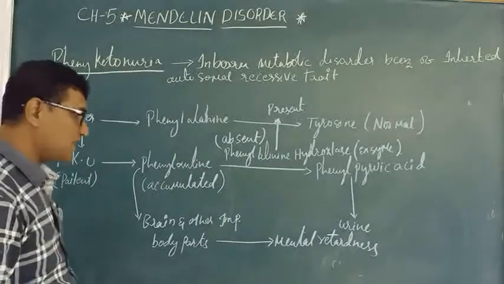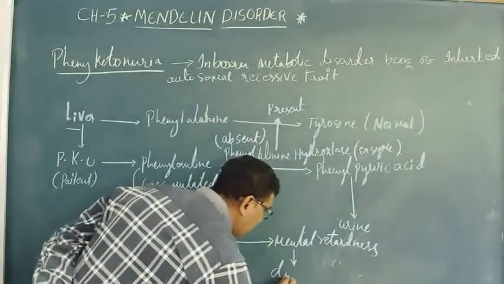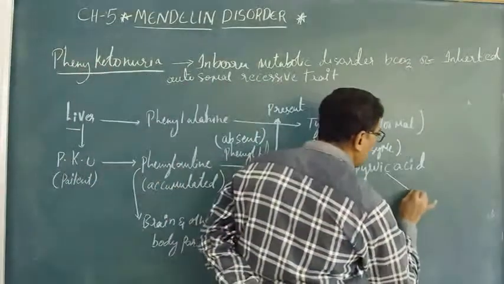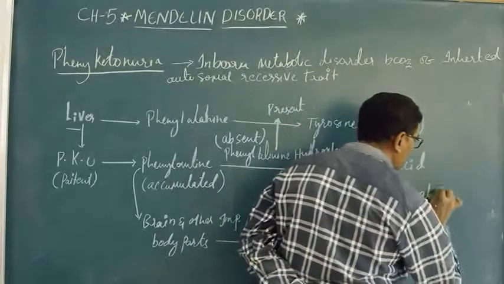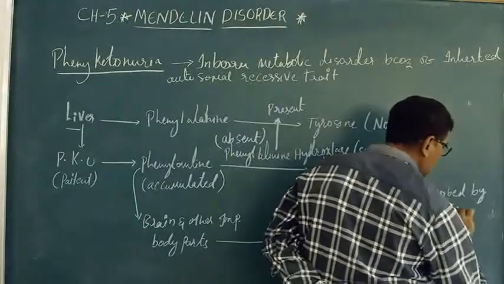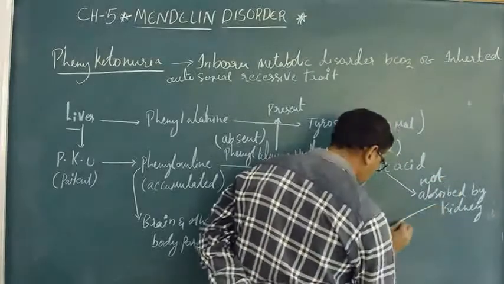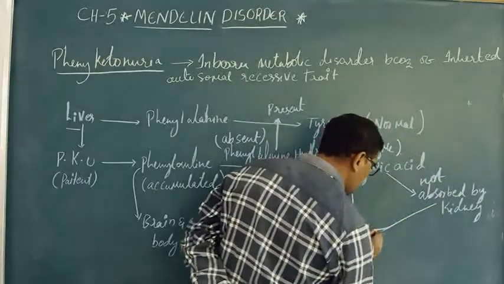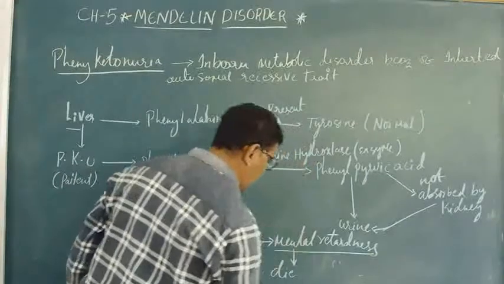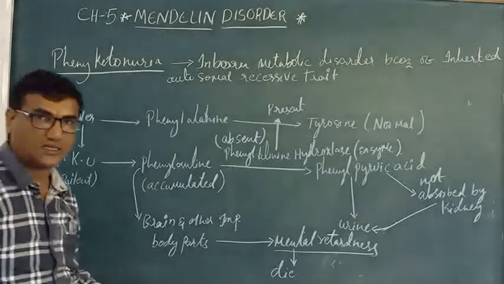As a result, the patient may die sometimes, after some time. This phenylpyruvic acid is not absorbed by kidneys, so it is passed as urine, but it may lead to mental retardedness and the patient may die because of continuous accumulation.